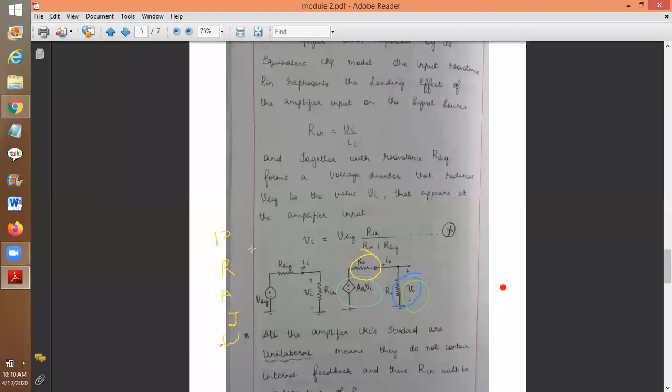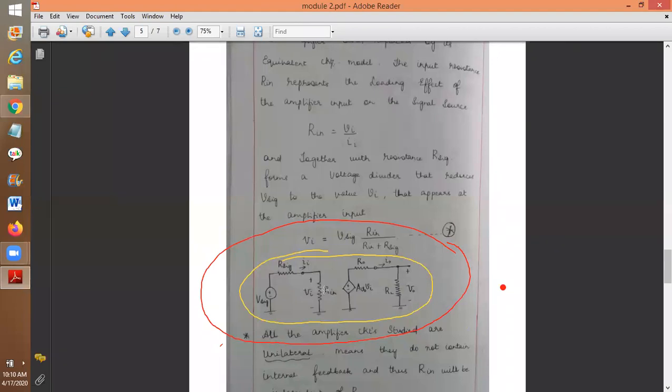From this whole circuitry, mark the complete circuitry. From this complete circuitry, V signal is the input, R signal is the resistance, I of I is the input current, Ri is the input impedance, R naught is the output impedance, AV naught is the gain, and RL is the load resistance, V naught is the output. So in this, what does characterization mean?